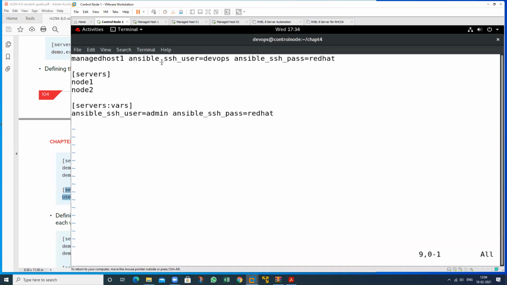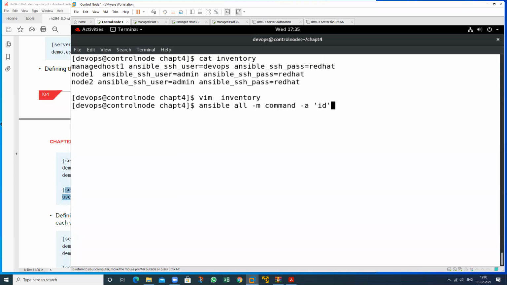So it goes to this machine, takes this particular username and this is the password, and this is my other name, that is host group. So on this particular group, these are two machines, these are my two machines. For these two machines, take this particular variable. This is compulsory after the colon, and this is my username. For these two machines, take this particular username and this particular password, and I want to check whether this will work or not. So just check ID again.